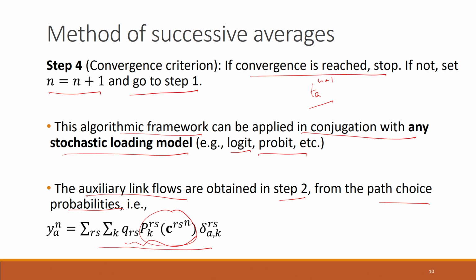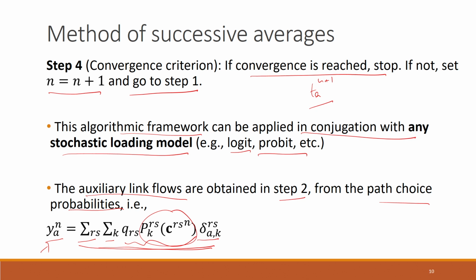And once you have the flows on different paths, you can use this parameter delta_(a,k)^RS, and sum it over all the OD pairs RS and over all the paths to get the flow through link A in the nth iteration. This is just the same way of saying that the flow through link A in any iteration is equal to the sum of the flows of different paths that are passing through that link. This is what it says mathematically.